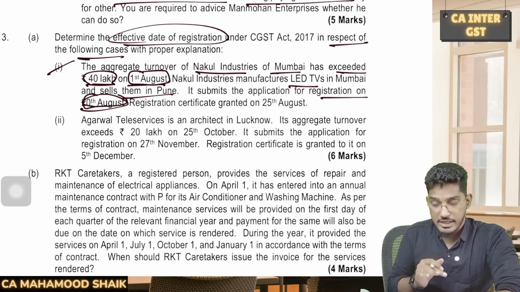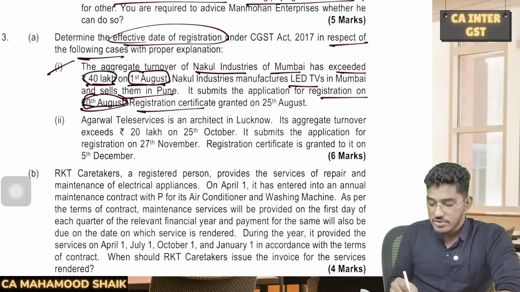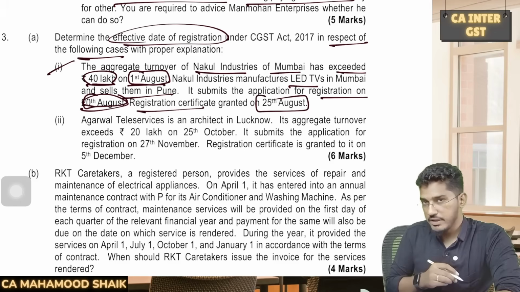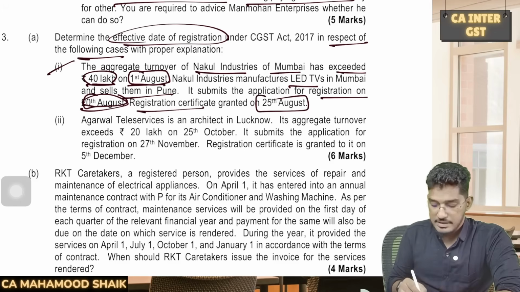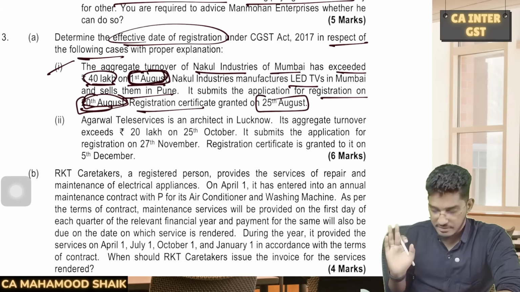Within 30 days or beyond 30 days? Within 30 days. Whereas registration certificate was granted on 25th of August. What will be the effective date? Since application has been made within 30 days, the registration will be effective from 1st of August itself.